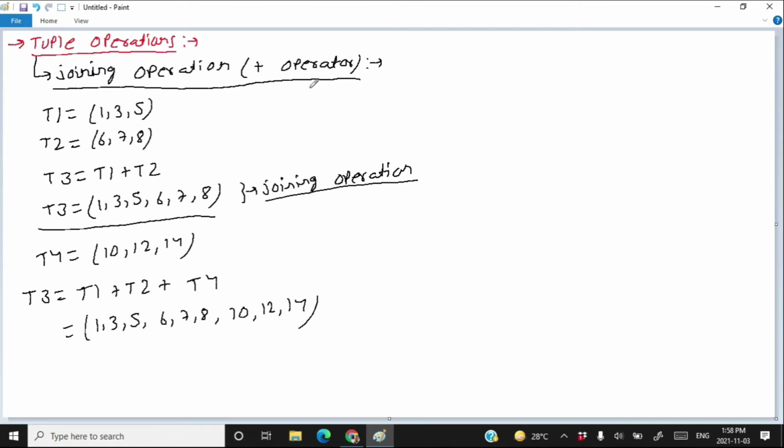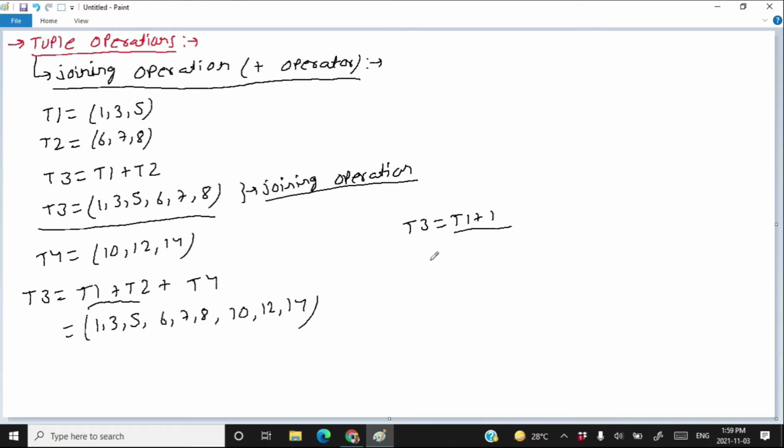When you perform joining operation, then both the operand of plus operator should be a tuple. You cannot use any other data type with plus operator here. Like if you try to write t3 is equal to t1 plus 1, you will get an error.